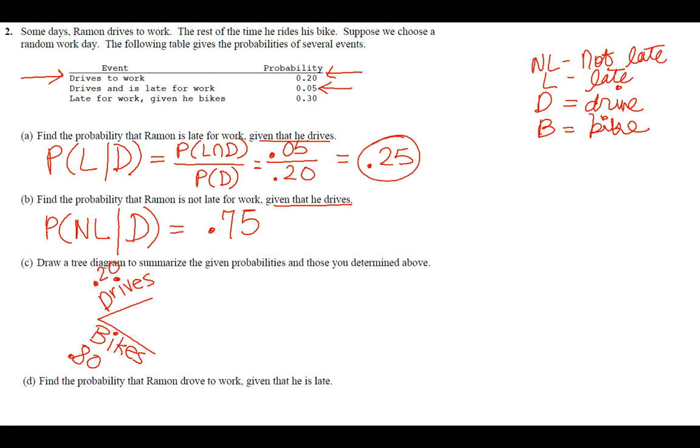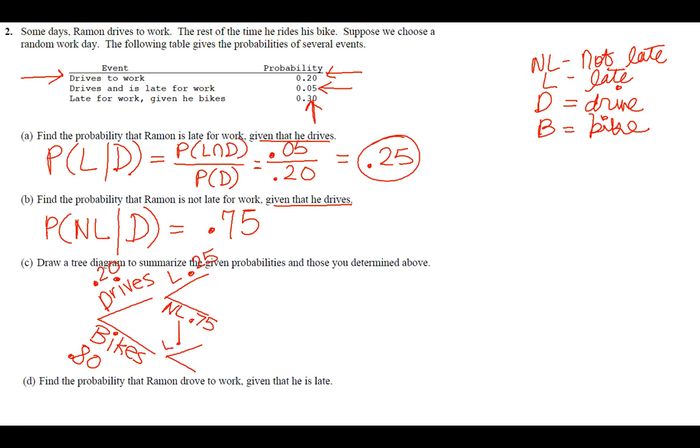When he bikes, that's given to us here. When he bikes, he's late for work 30% of the time. We're just going to have to ignore that line that it created. So 30% of the time. So then he would be not late 70% of the time, because 30% and 70% have to add to 1.